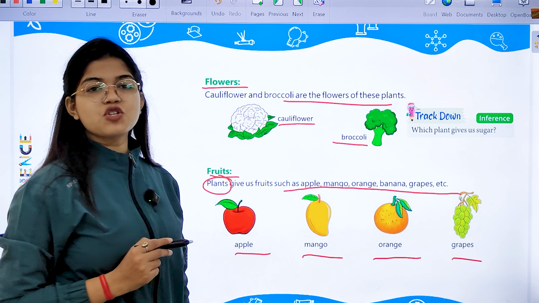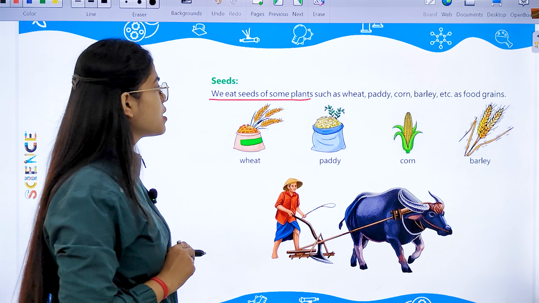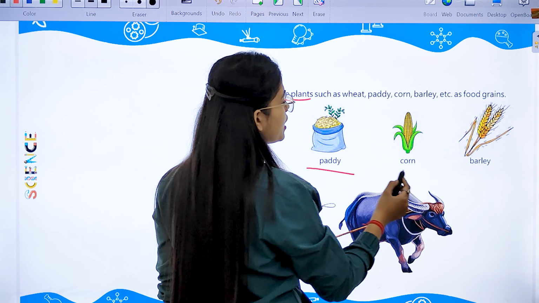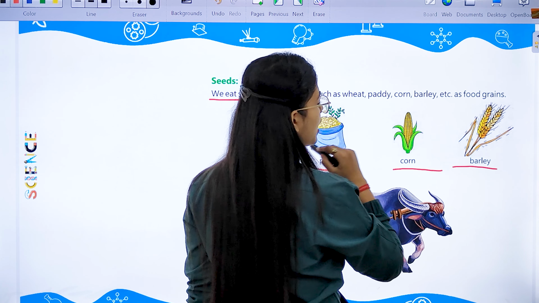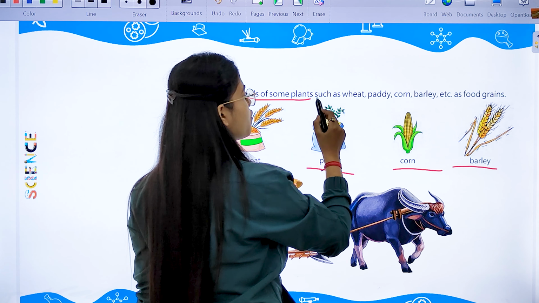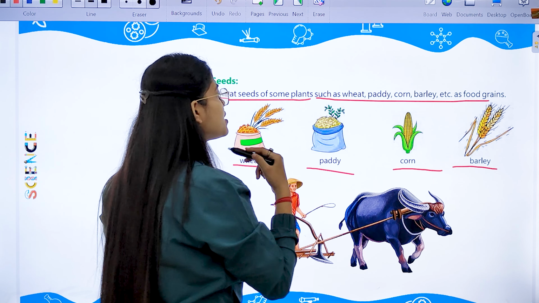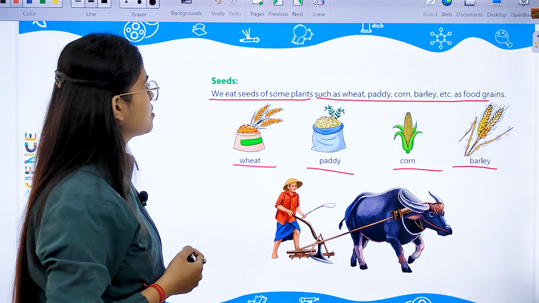Next, we have seeds. So students, some plants' seeds are also edible. We eat the seeds of some plants such as wheat, paddy, corn, barley, etc. All of these are the plants whose seeds are eaten by us, as a cereal or the food grains.